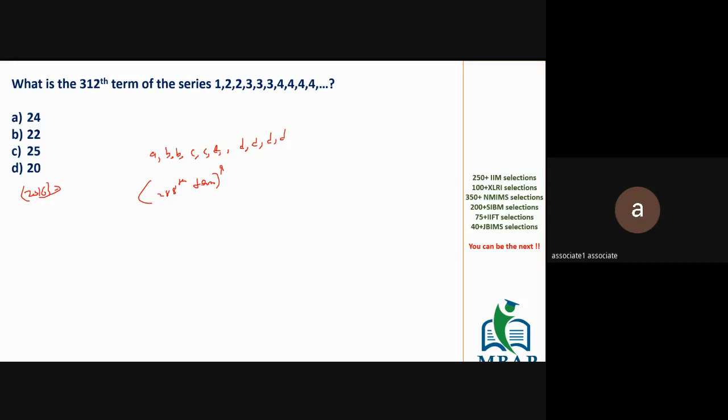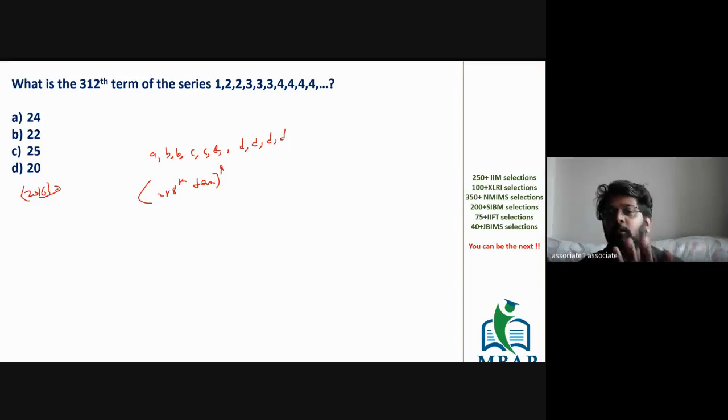It's a simple logic now. Had it been a numerical series, the answer would have been 24. Instead of asking the number 24, the answer we are seeking is the 24th alphabet. The 24th alphabet would be X.